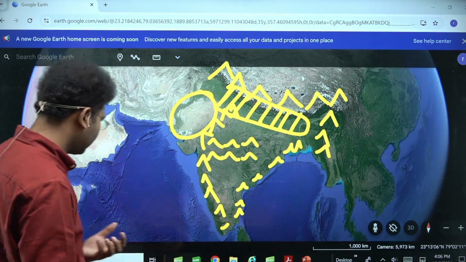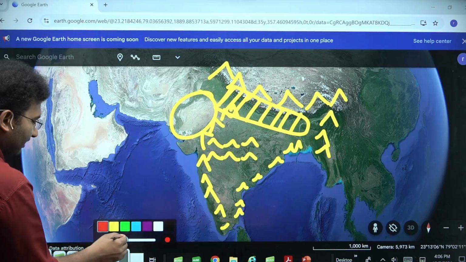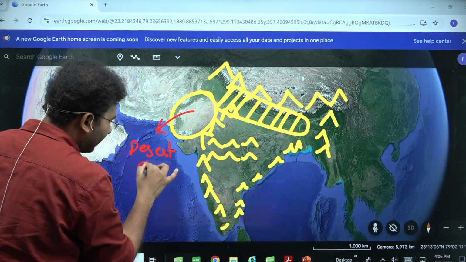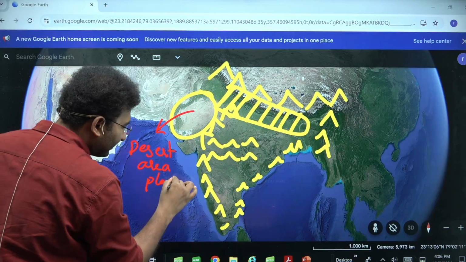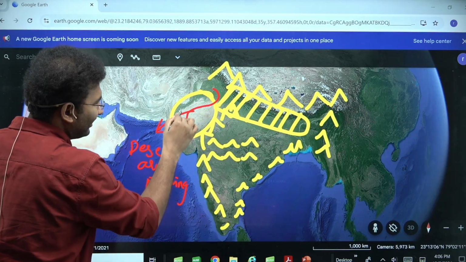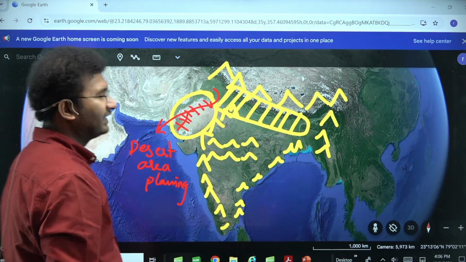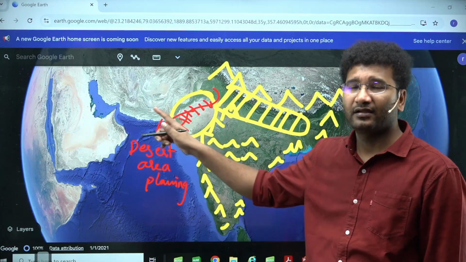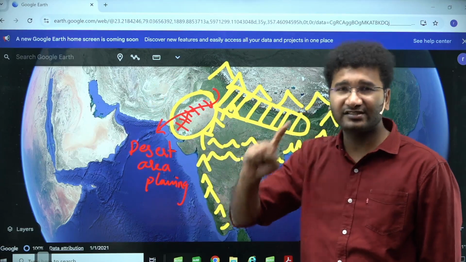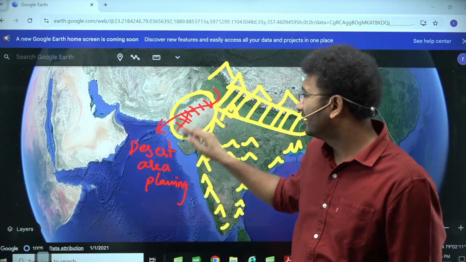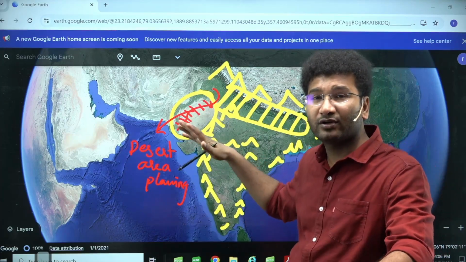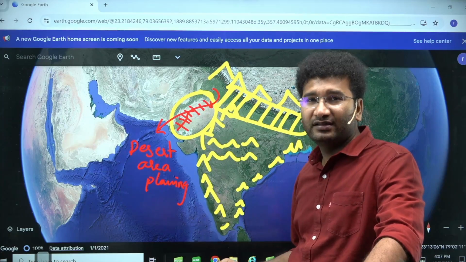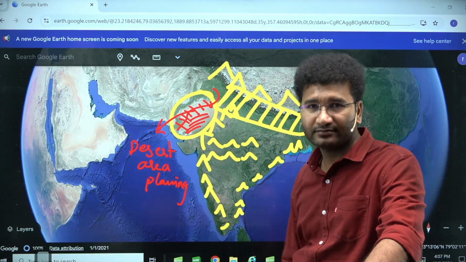And in the due processes, you will come across that our plannings are focused on, if this is desert area planning, how are we going to plan these deserts? Basically, you brought the Indira Gandhi canal into the desert area. Through this canal, drip irrigation system was given, right? Clear? This is one of the major changes that we have done. And the cropping, instead of growing water intensive crops, you wanted to grow the crops of bajra, millets, ragi, jowar. These are the crops that you wanted to grow in this region, right?